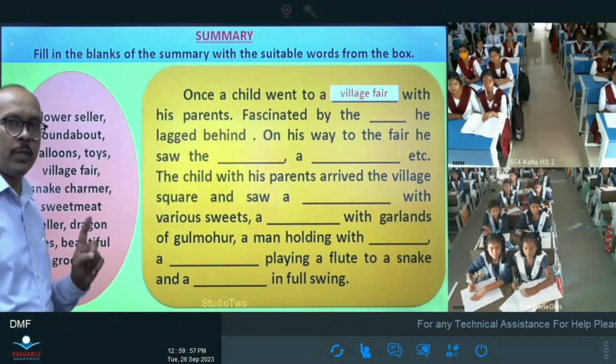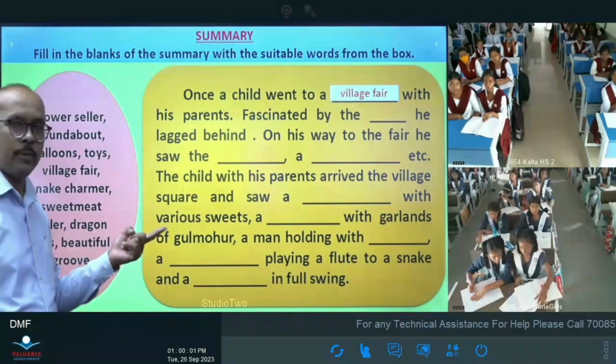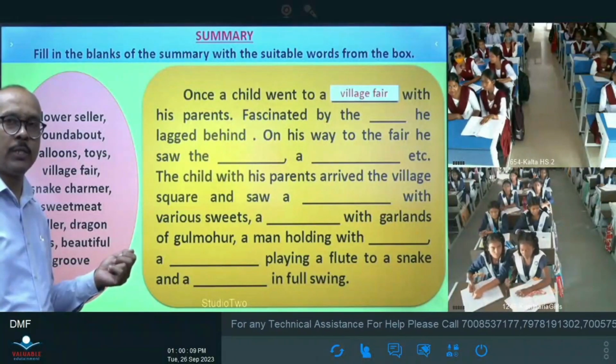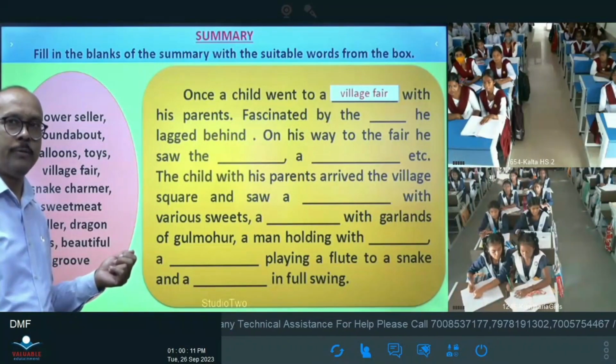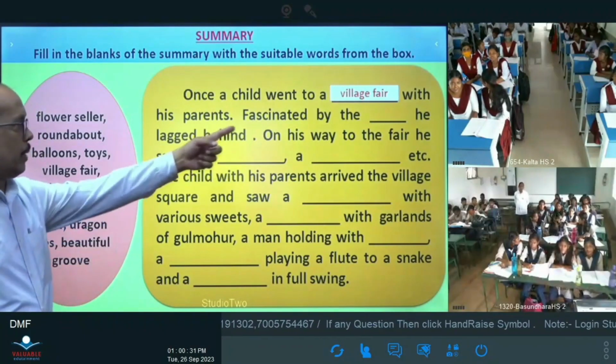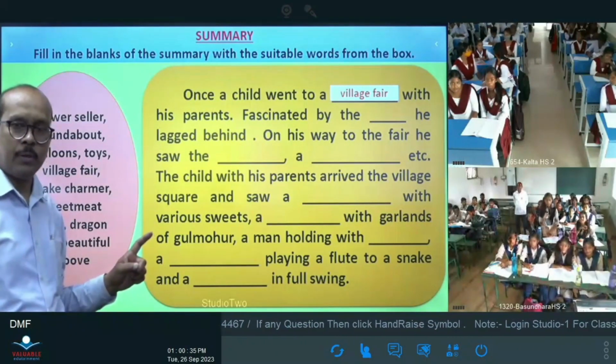On the way when he was going to the fairground, he saw what? You can look at your book. You can refer to your book. Fascinated by the days he lagged behind. The first shop. Yes, speak up.